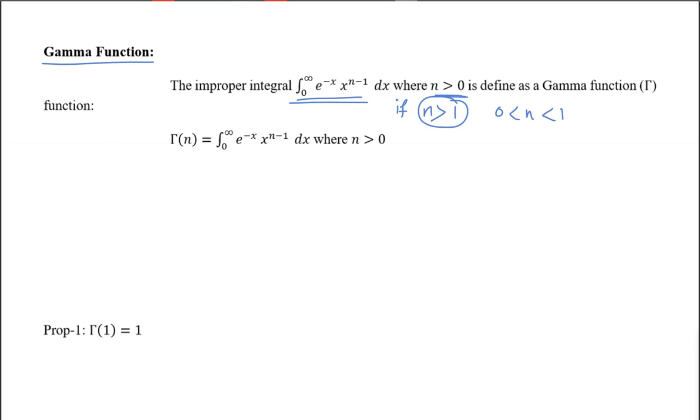And it is given that for n greater than 0, this improper integral is convergent, so you will have some finite value. We are integrating with respect to x, so whatever value we get will be a function of n, and that function of n is known as the gamma function. We write it as capital gamma. Gamma n is defined as the integral from 0 to infinity of e to the power minus x times x to the power n minus 1 dx.